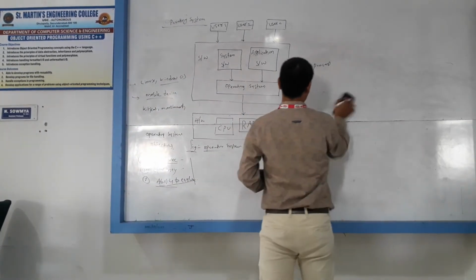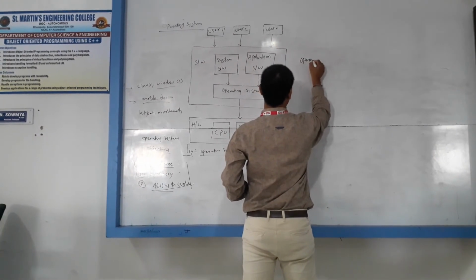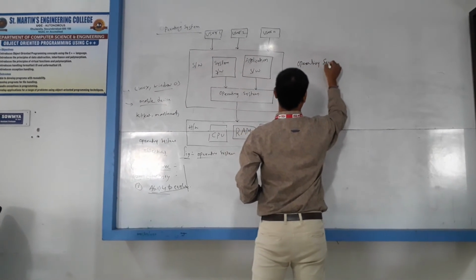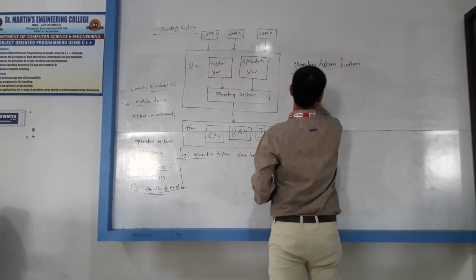So some operating system functions are there. What do operating system functions mean?